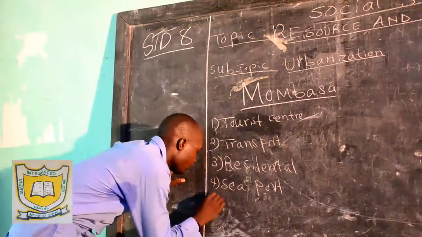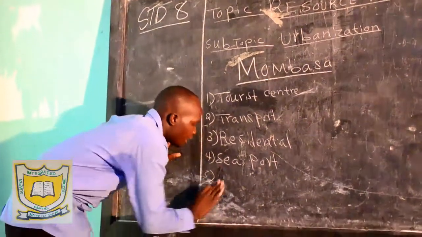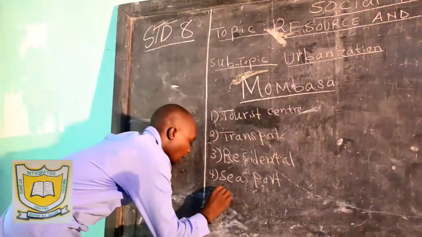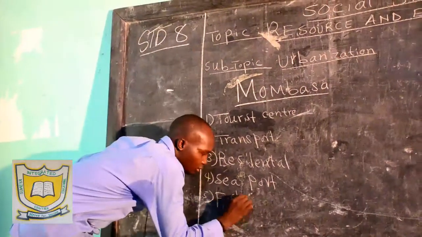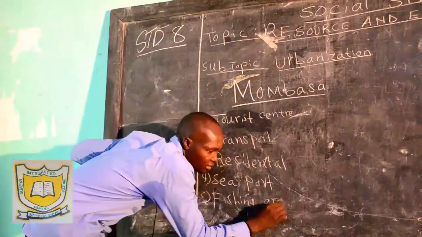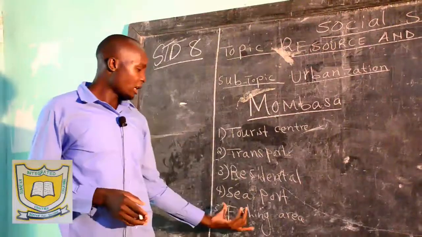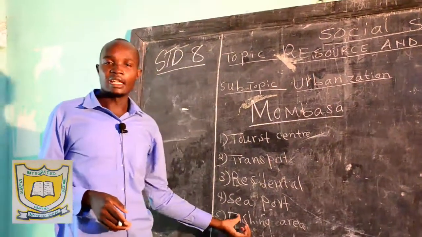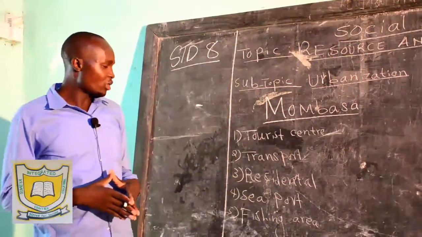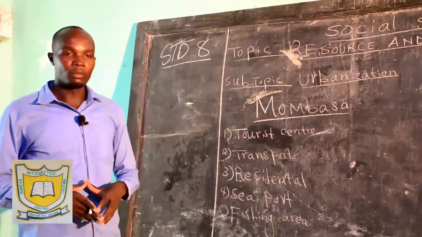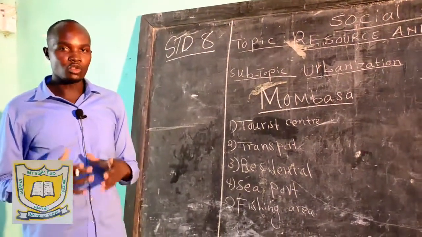Then number five, Mombasa also has a fishing ground, a fishing area, where you'll find very many fishermen along the coast carrying out fishing activities in that area. So I think we shall have finalized that on Mombasa. That is about Mombasa. Next town, we are going to look at Kisumu.